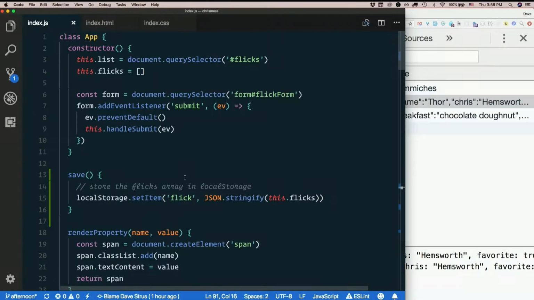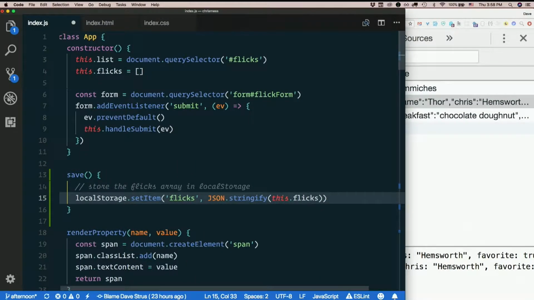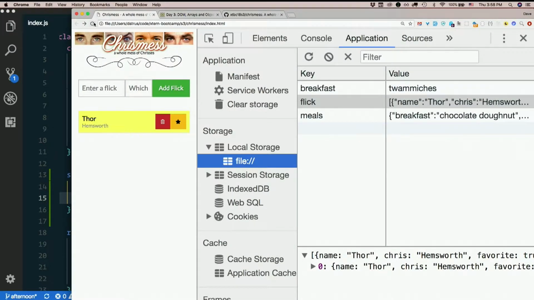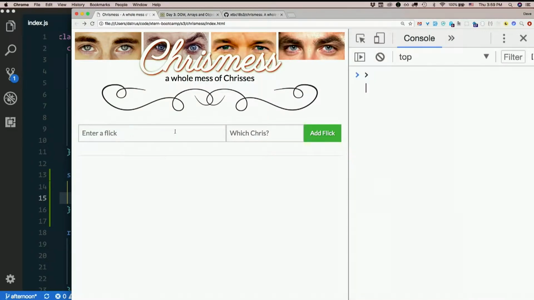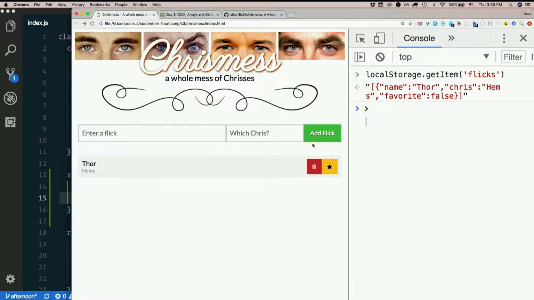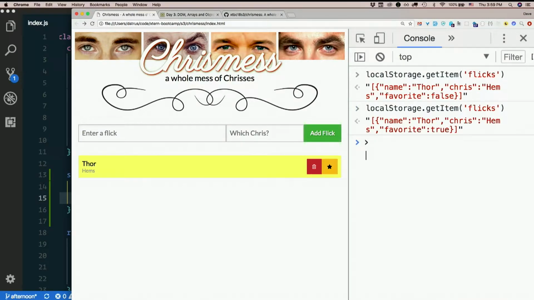Whoops. Let's change that. Flicks. Let's try this again. Thor, Chris Hems. There you go. Favorite false. Let's favorite it. Favorite true. Delete it. Empty array. Go us.